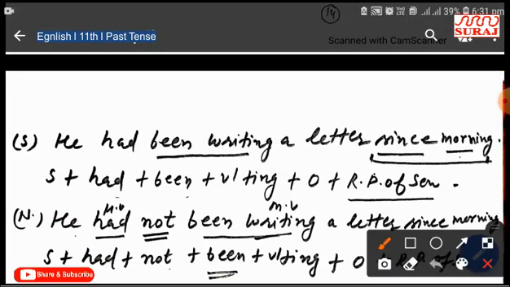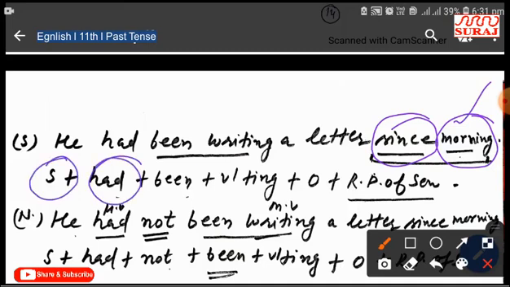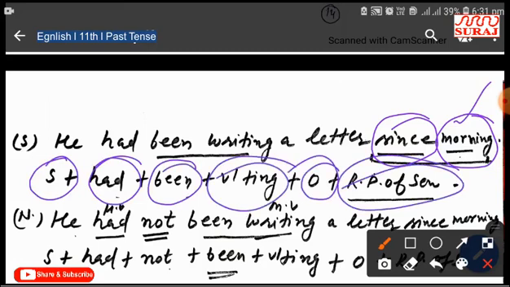See, he had been writing a letter since morning. I have already told you that we should use since to express point of time, definite time, and we should use for period of time. He had been writing a letter since morning. Clear? The structure for simple sentence of past perfect continuous: subject, had plus been, first form plus ing plus object, rest part of the sentence.